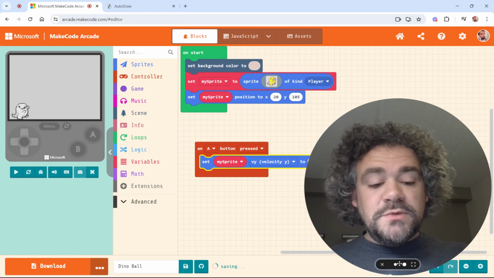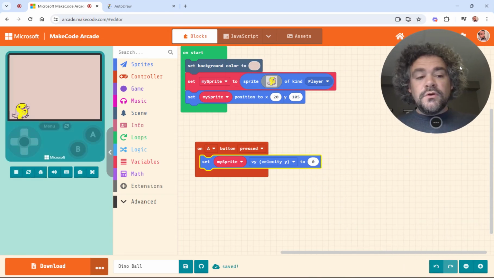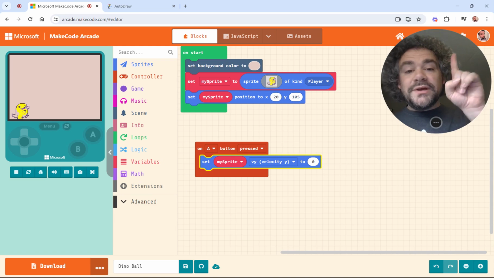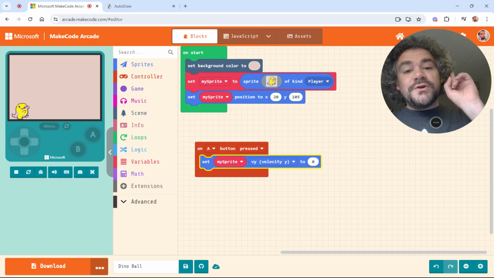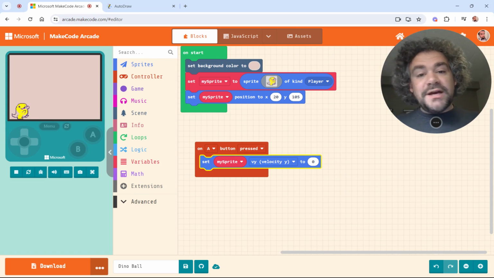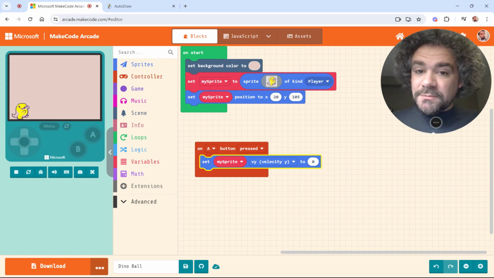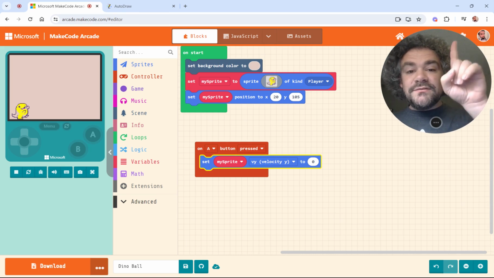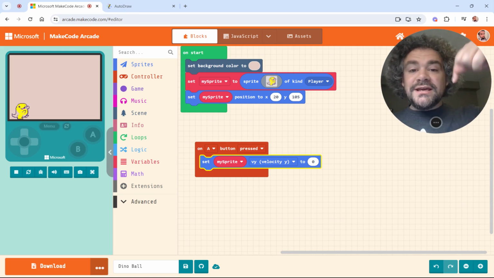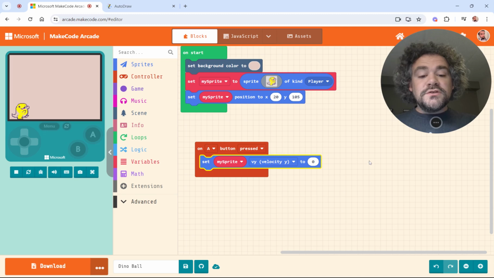Now, is this going to be positive or negative? Think about what we've been learning about with our x and y directions. If you're going up, is that going to be the positive y direction or the negative y direction? Keep in mind, this is not math class. We're talking about JavaScript here. So if you've been remembering, with JavaScript, it's a little bit different than you might expect. Up is the negative direction. Down is the positive direction. So we're going to have him jump up in the negative y direction.